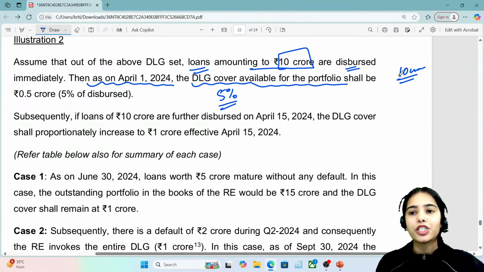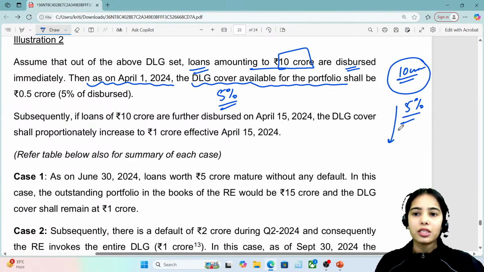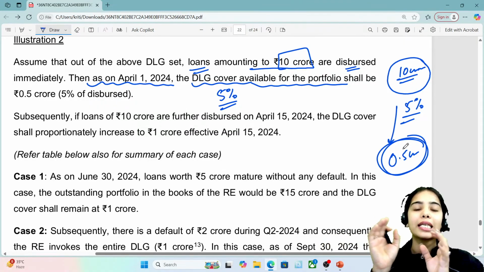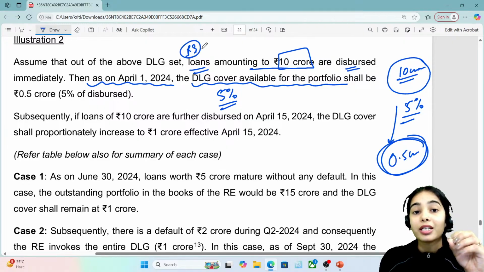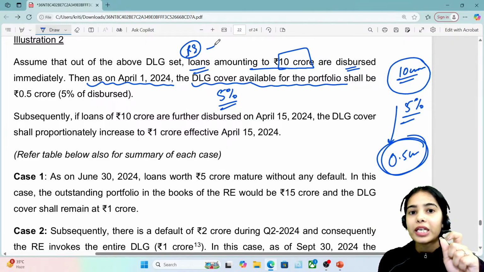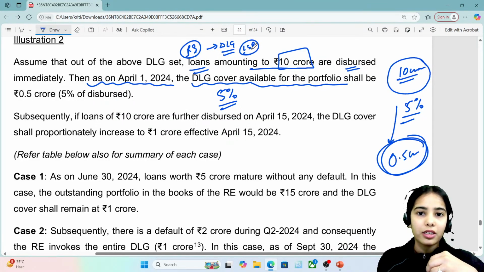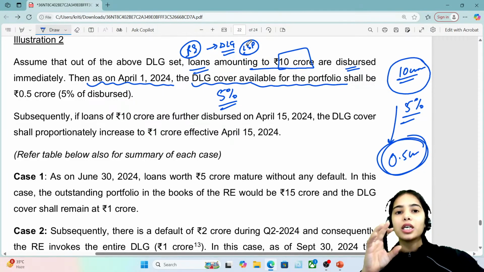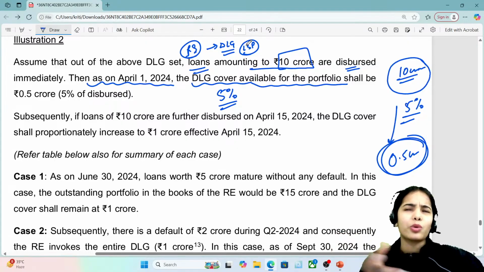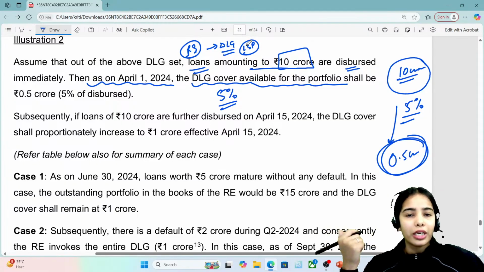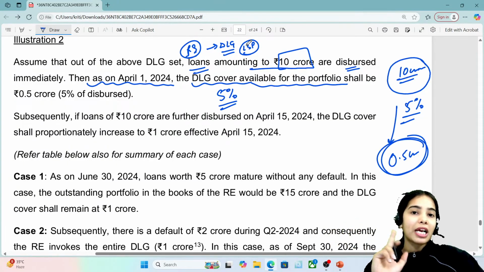So let's say the DLG cover provided on the loan of 10 crore is 5%. So that is 0.5 crore. This much is the DLG cover. Why is the DLG cover kept at only up to 5%? Because the regulated entity should be responsible for the loans that it is providing. If the default loss guarantee cover that the LSP is providing is very high, the regulated entities may become complacent, thinking, okay, we have the default loss guarantee, why should we be afraid? If the default happens, the lending service provider will cater to it. So this mindset should not be there.